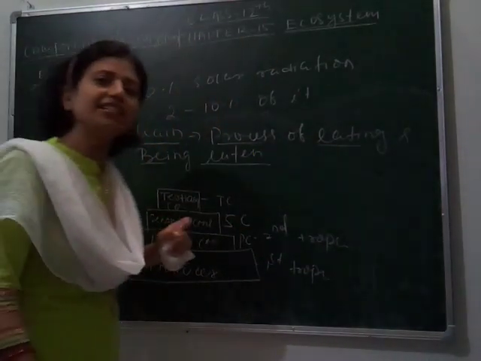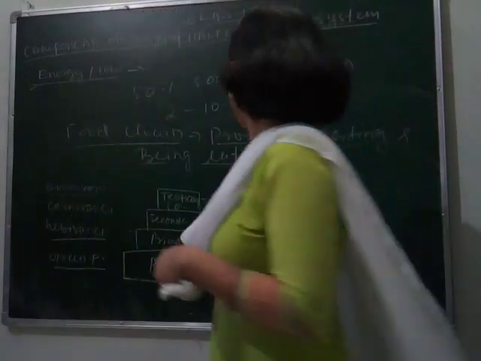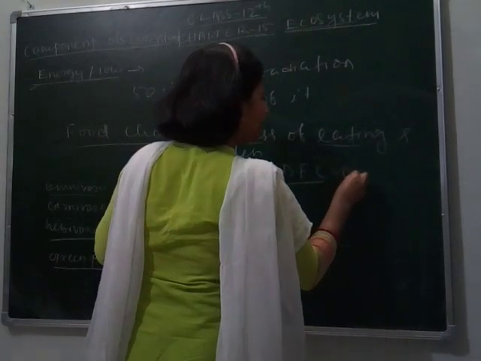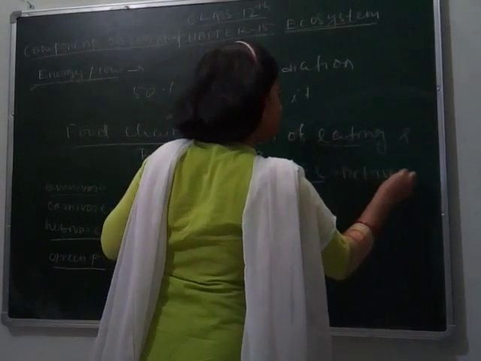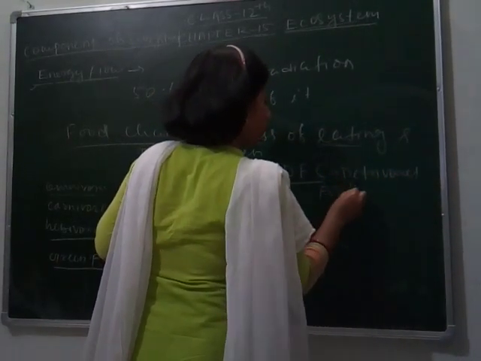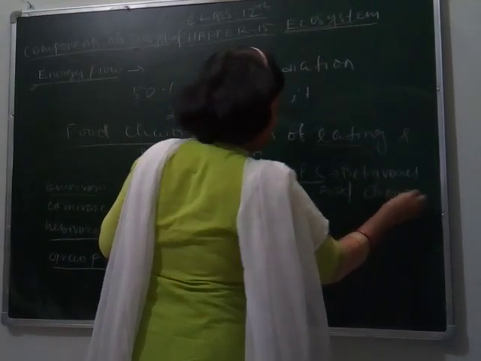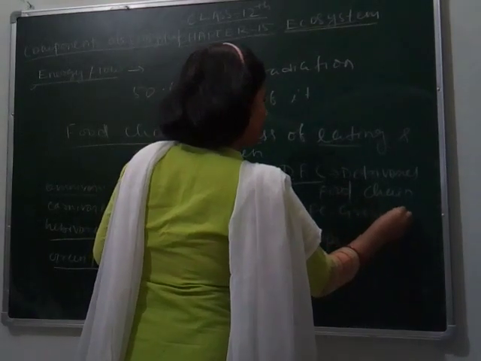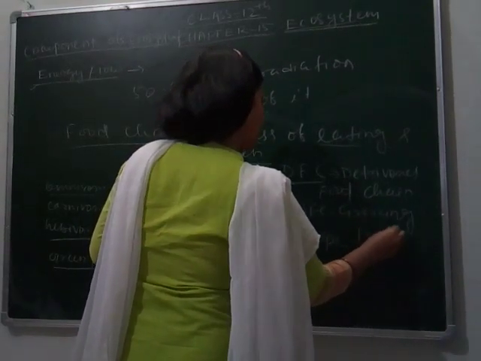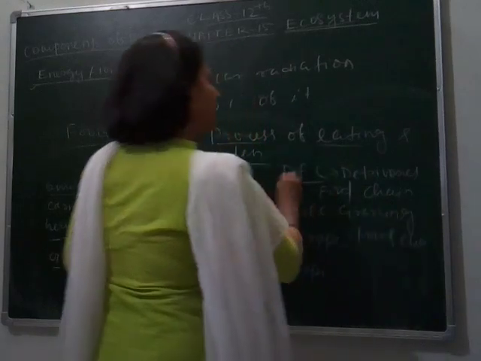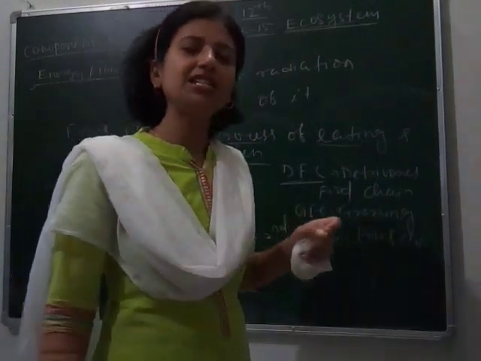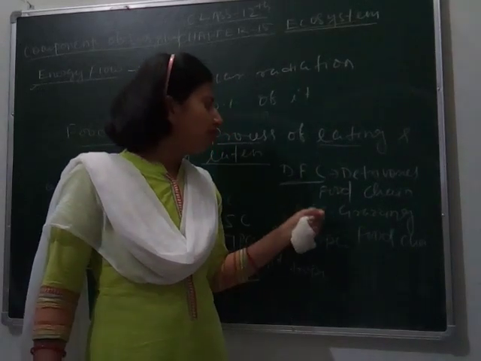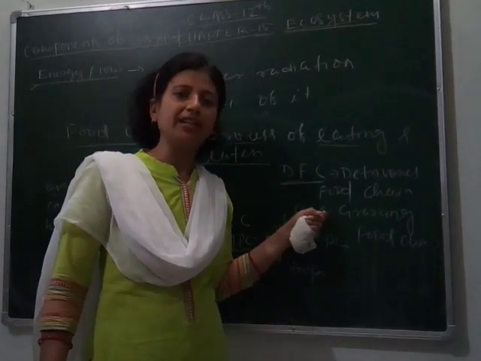This food chain is of different types: either DFC, the detritivore food chain, or GFC, the grazing food chain. The energy input is maximum in GFC because this type of food chain takes place in living organisms.